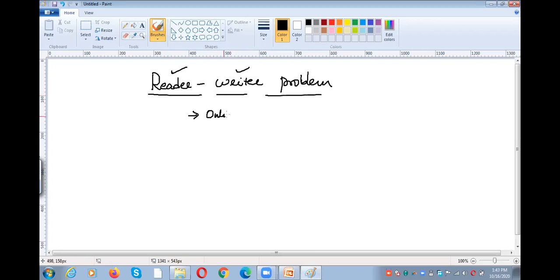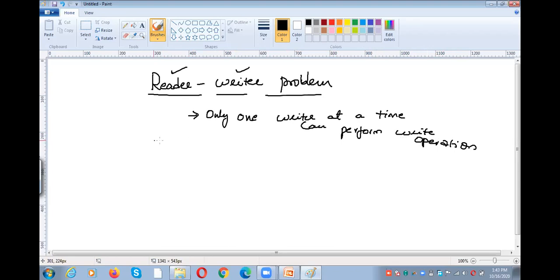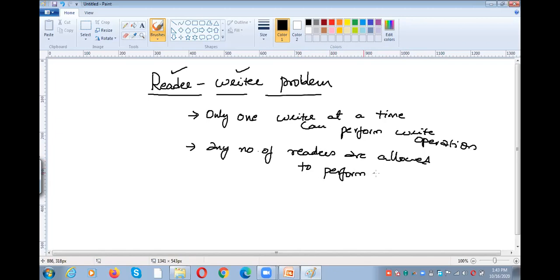So only one writer at a time can perform write operation. And the second thing is any number of readers are allowed to perform read operation.